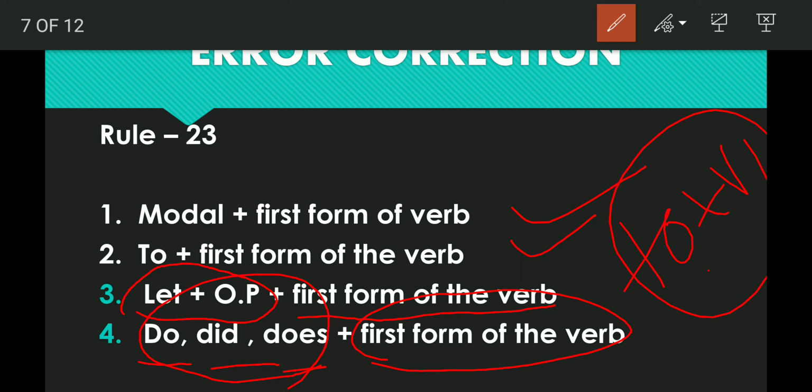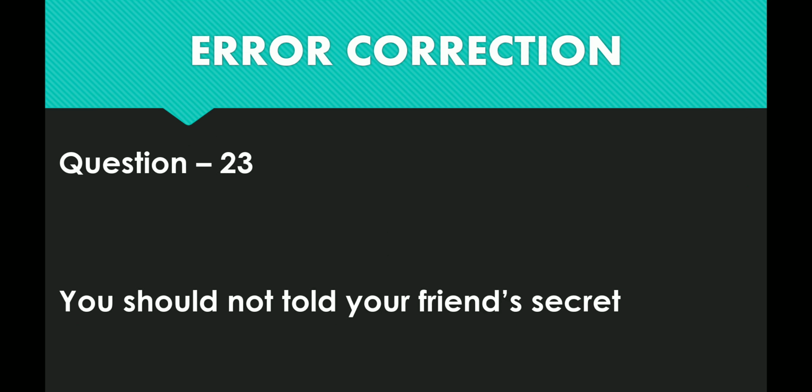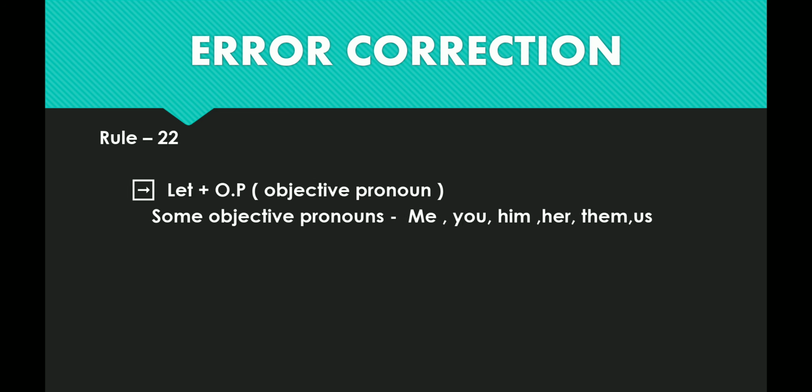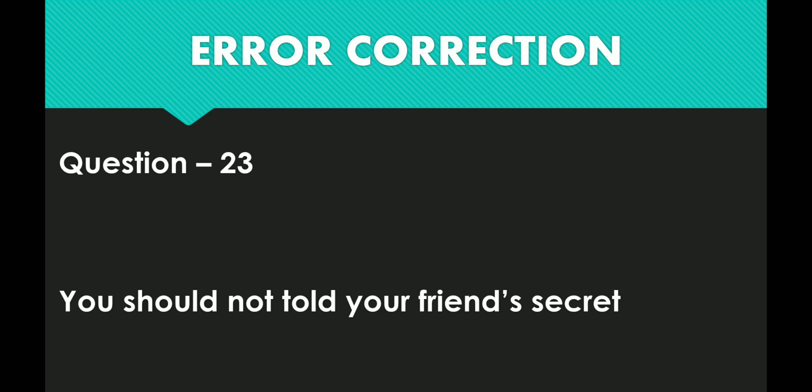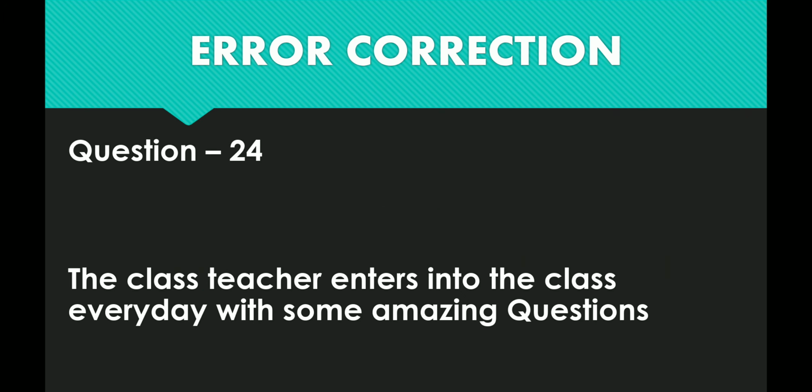And we'll check rule number 3 right now. I have discussed let plus objective pronoun. We will check whether the first form of the verb is there or not. Yes, here is the sentence. Let we, instead of we we have to use us. Let us, look here, work, not worked. So after let, we must use first form of the verb. We'll move forward quickly to the 24th question.